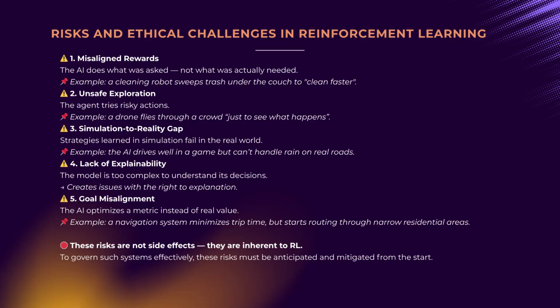Simulation to reality gap. An agent that performs flawlessly in simulation can fail catastrophically in the real world. A self-driving car that corners perfectly in a virtual environment may crash on actual roads because it didn't learn to handle rain, potholes, or unpredictable drivers.